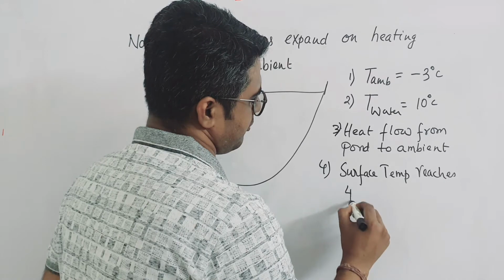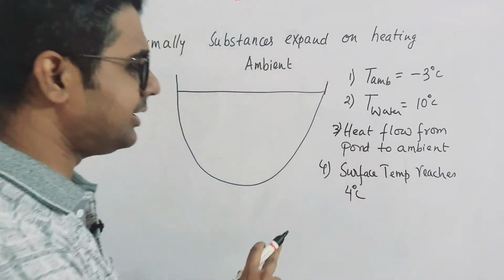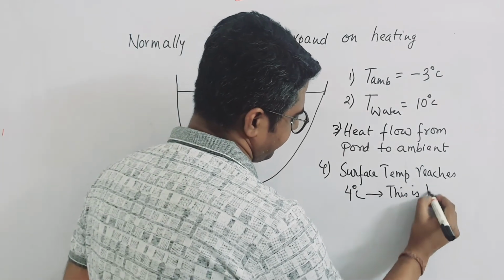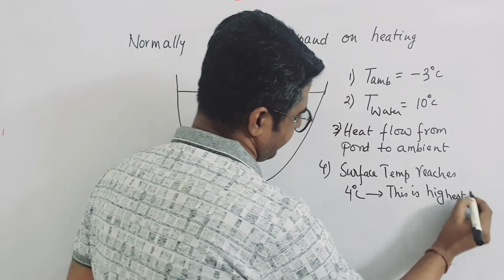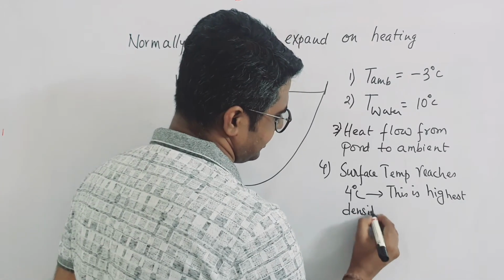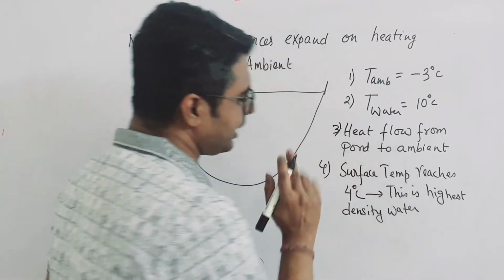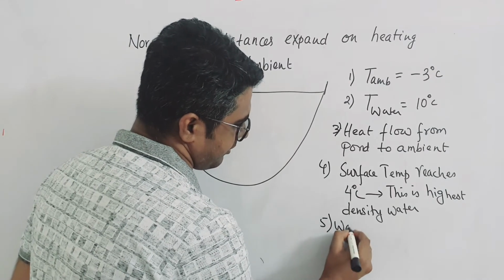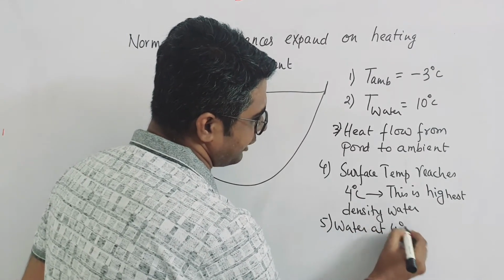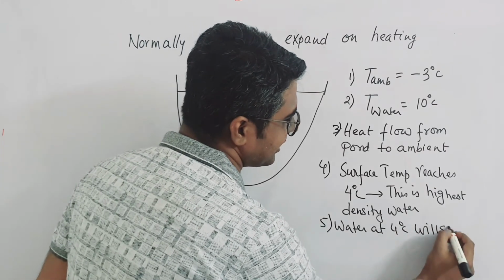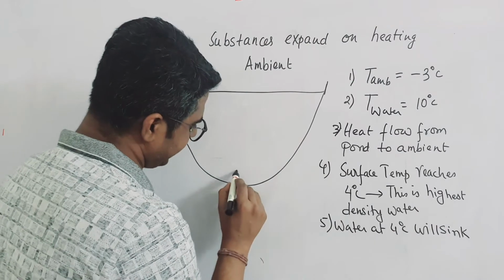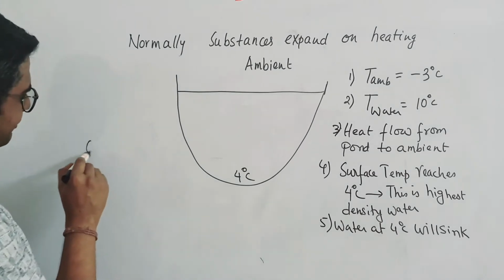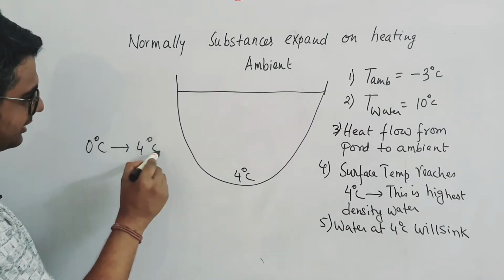reaches 4 degrees Celsius, suppose. As soon as it reaches 4 degrees Celsius, this is highest density, right? This is highest density water. As soon as it reaches 4 degrees Celsius, water at 4 degrees Celsius will sink, right? Water at 4 degrees Celsius will sink. So 4 degrees Celsius will come here, right? And you know very well that from 0 degrees Celsius to 4 degrees Celsius, density increases.